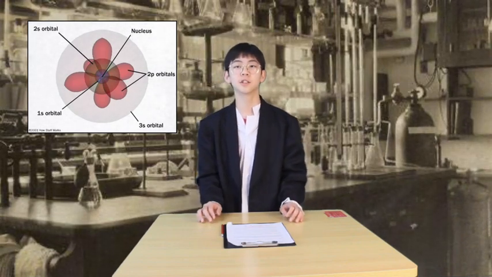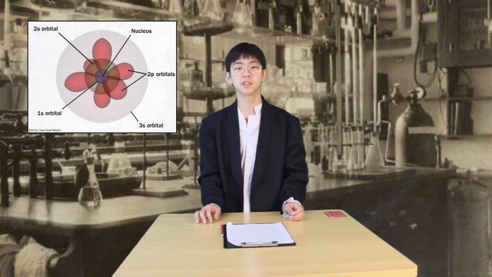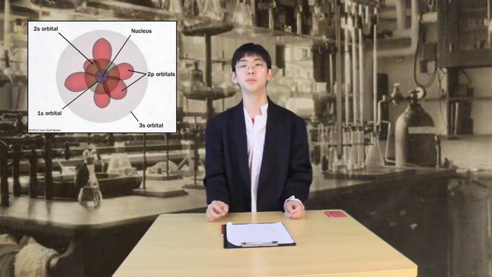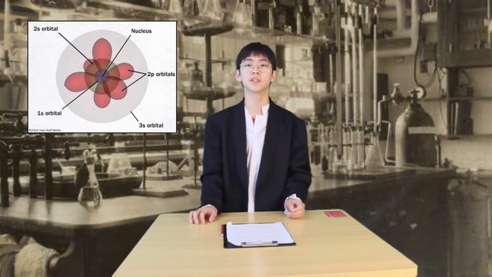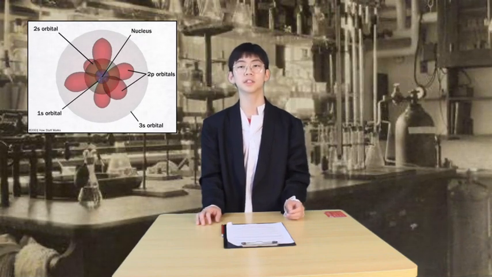In each cloud, there's a maximum number of electrons there can be. There is also a specific order for the shells. It goes like this: 1S, 2S, 2P, 3S, etc. Moreover, we can observe that electrons have higher odds of being in the center than other places inside the cloud.